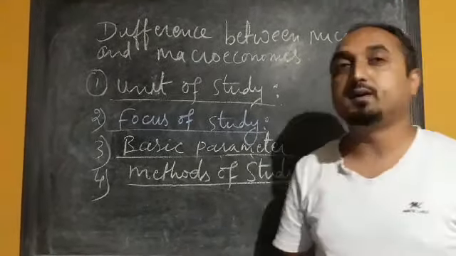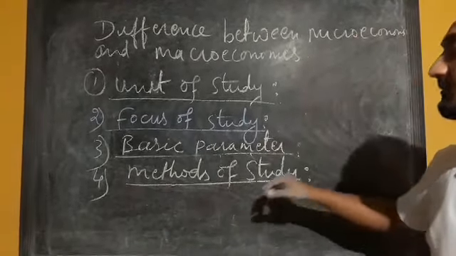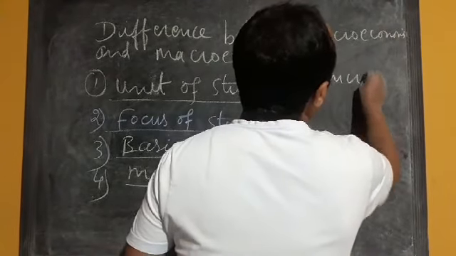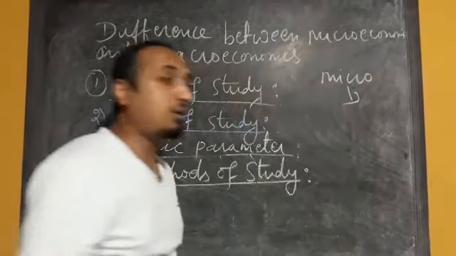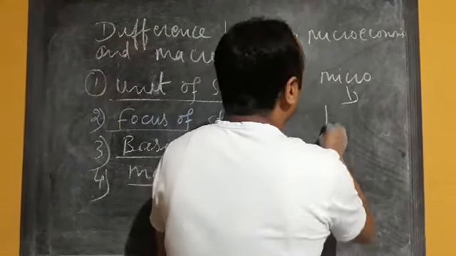The next difference between microeconomics and macroeconomics is in terms of methods of study. In microeconomics, we use the techniques of partial equilibrium analysis.